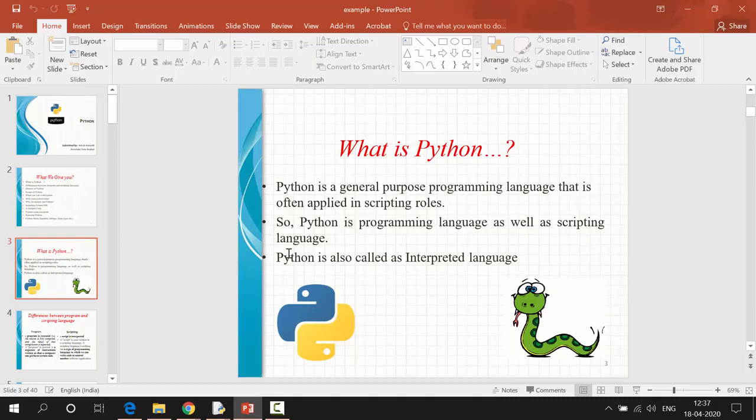Python is also called an interpreted programming language. Interpretation means we don't need to compile the program. At the time of running only, the program is compiled. In case of other languages, first we need to complete the program, then compile it, and then run the program. In case of Python, we don't need to compile the program. In later slides we will see how the Python interpretation happens.